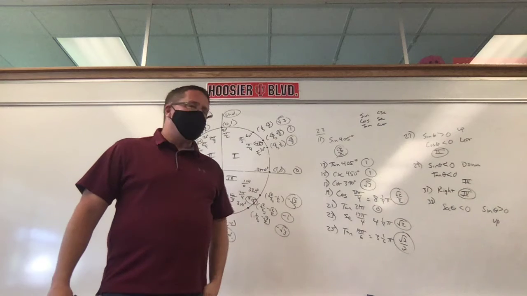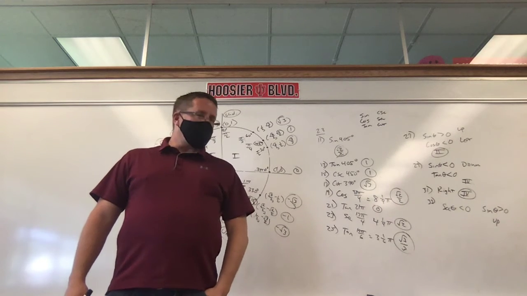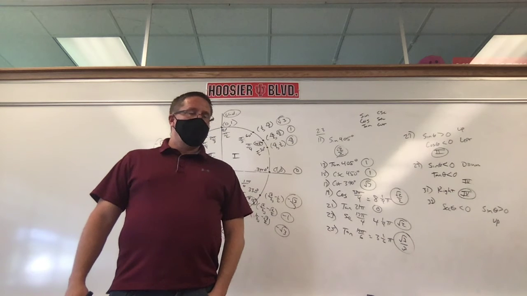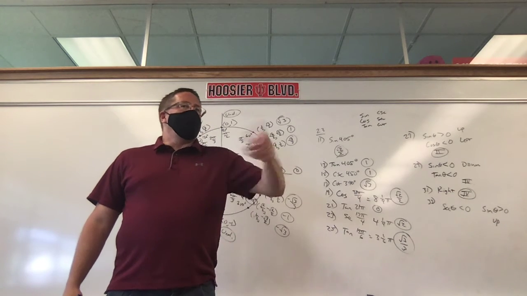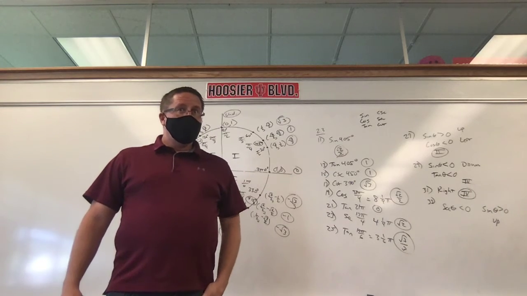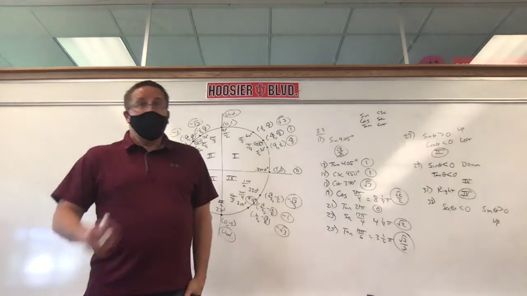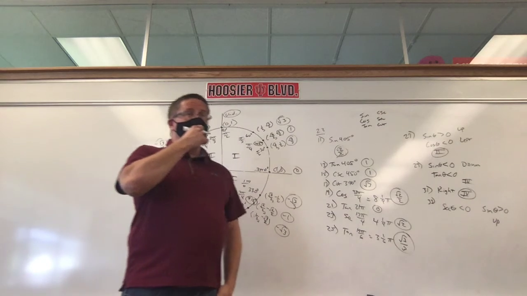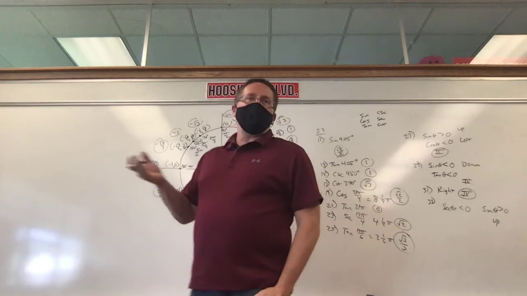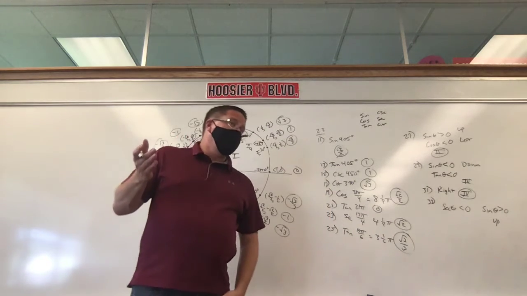So if secant is less than 0, you said the reciprocal of cosine. Couldn't you just say cosine is? What is secant? Cosine flipped. If secant is negative, so is cosine. When you flip a negative number, it still stays negative. If you flip a positive number, it still stays positive. What happens when you flip 0?